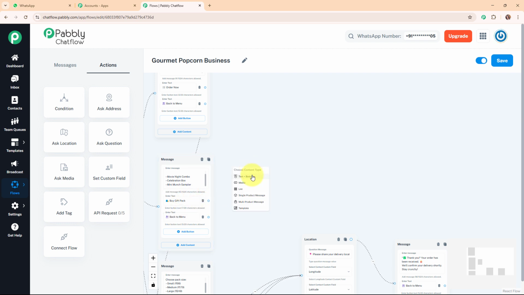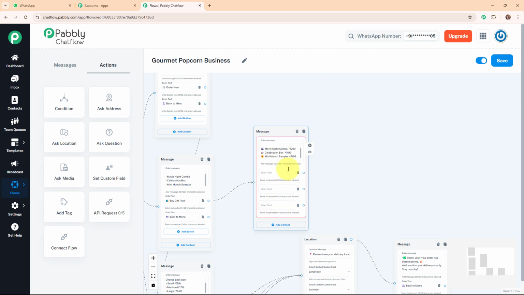Alright, so now after connecting this order now reply button, I'm going to build a WhatsApp flow for this quick reply button as well. So I'm going to add a text box over here, and here I'm going to add the text as great choice, please select a gift pack you would like to order, and these are the gift packs available. So I'm going to add quick replies buttons over here, where I'm going to add the text as movie night combo, celebration box and mini sampler.